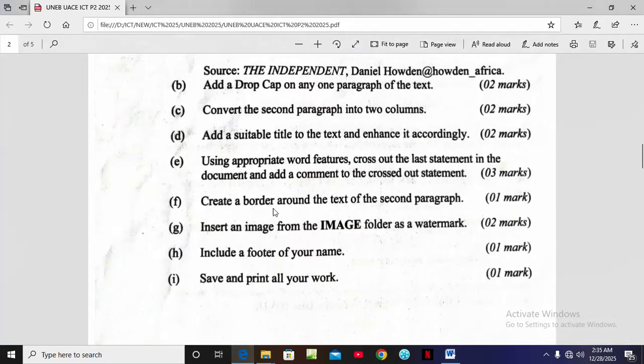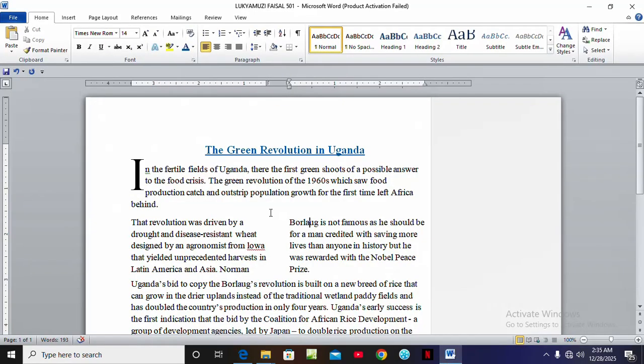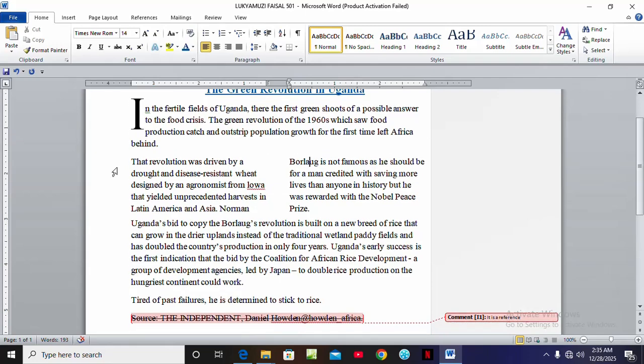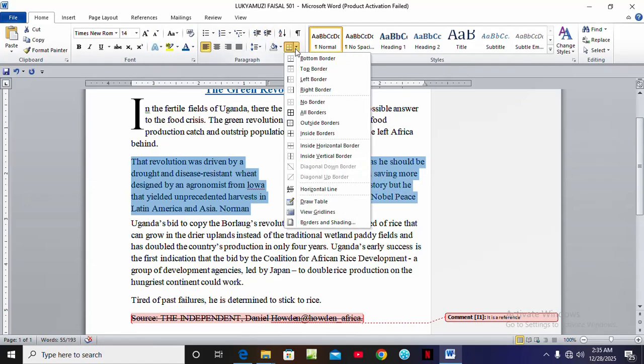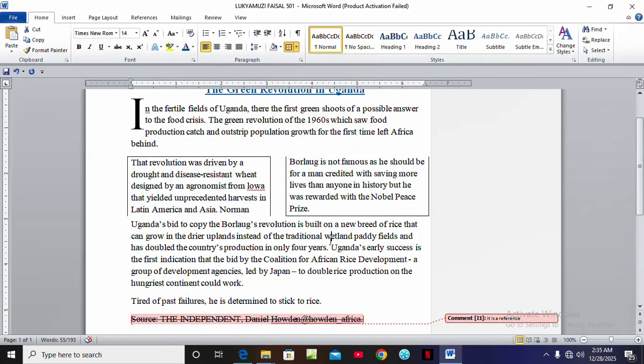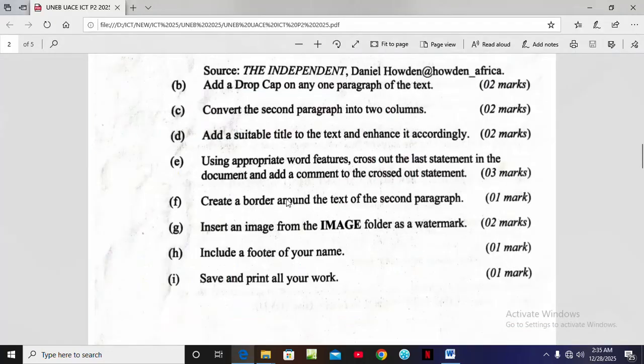Create a border around the text of the second paragraph. So you're going to go to the second paragraph, this is the second paragraph. You come to home, then you put the border there. You can use the outside border. Simple as that. Then we come to the next question.